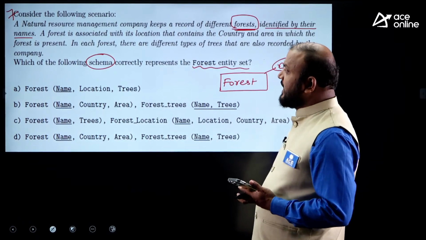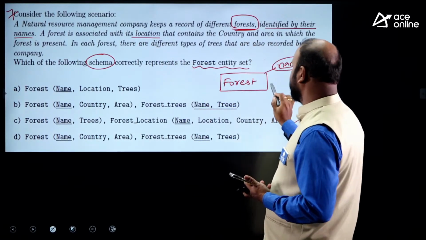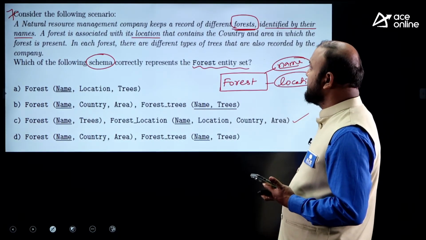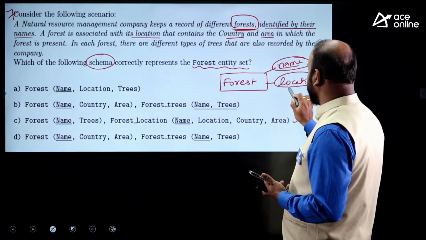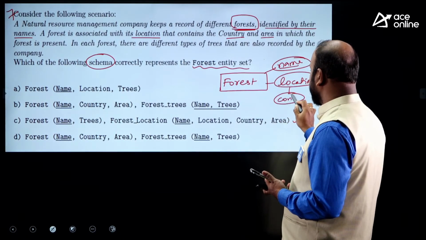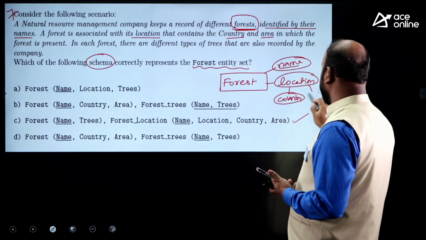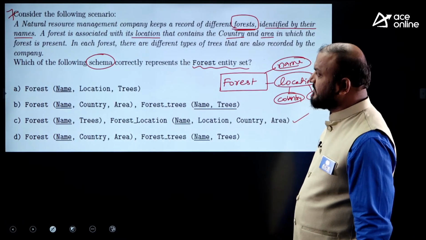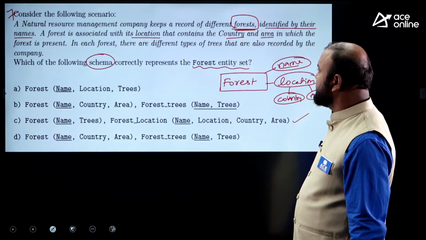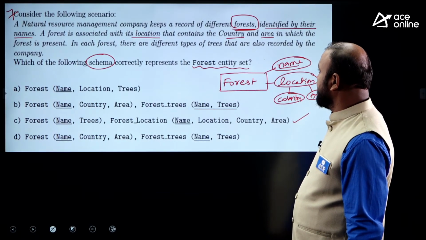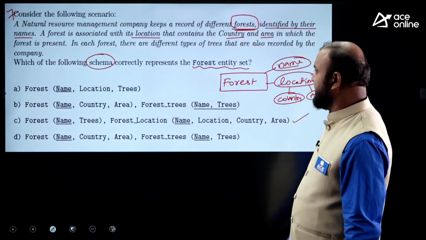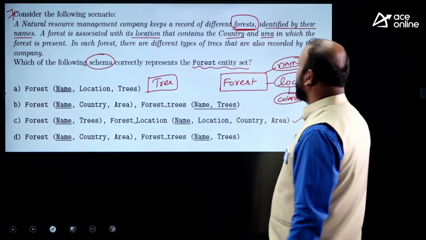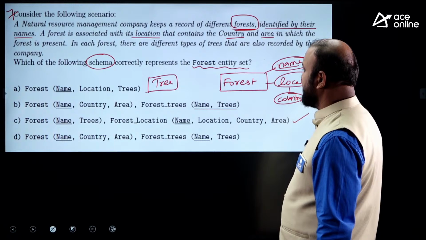A forest is associated with its location. It means forest is required to have a location, that contains the country and area. So location again has sub-attributes: country and area, in which the forest is present. In each forest there are different types of trees that are also recorded by the company. It is required to record information about the trees.